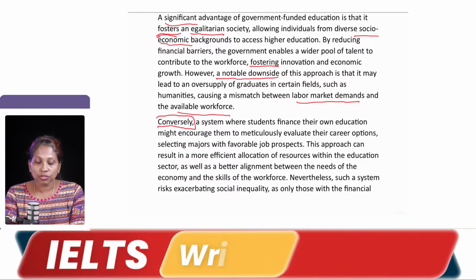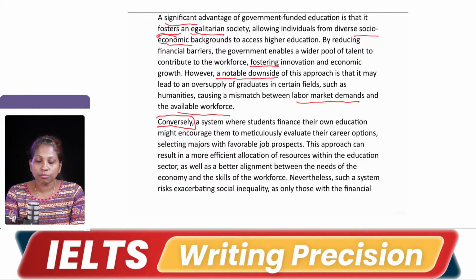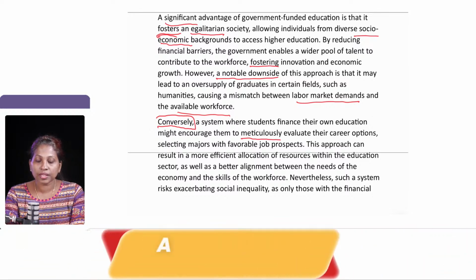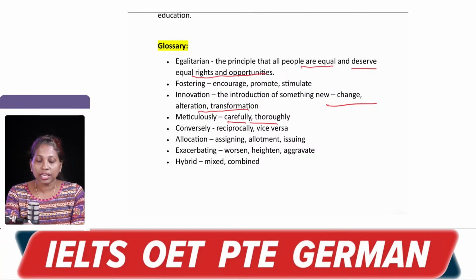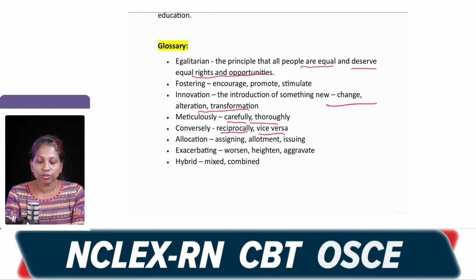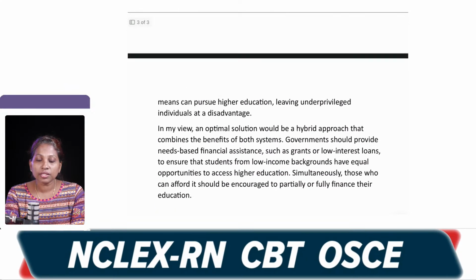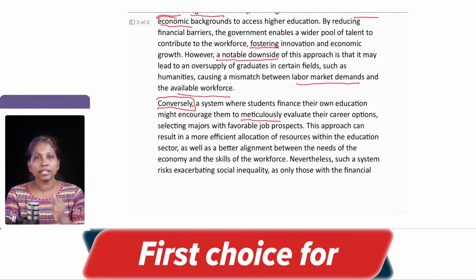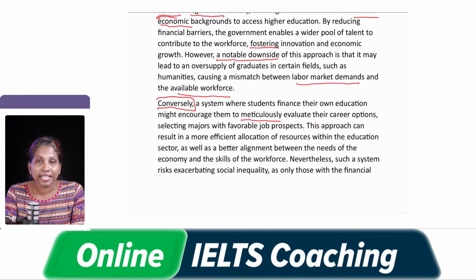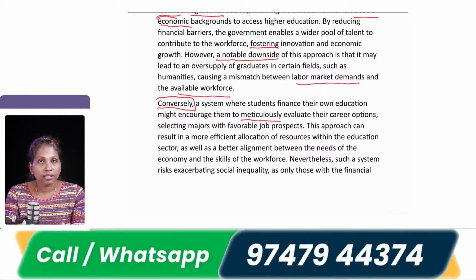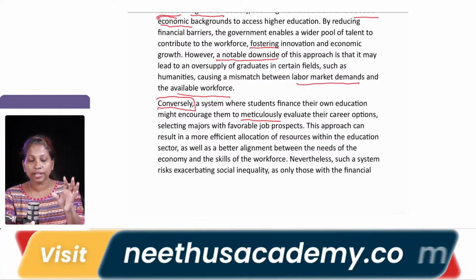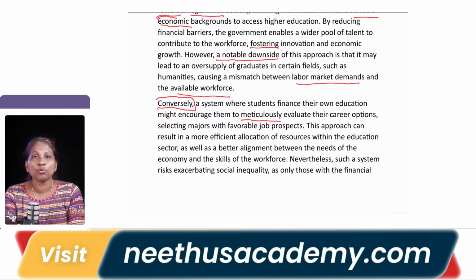So in that case, it would encourage them. Now meticulously is a word used there. Meticulously means very carefully or thoroughly. So it will give an opportunity, and conversely, as we already discussed, means reciprocally or vice versa. If a student is financing himself or herself, then they have the opportunity to actually evaluate their career options. There is no force, nobody is forcing them that we are funding you, so you take this kind of course only.